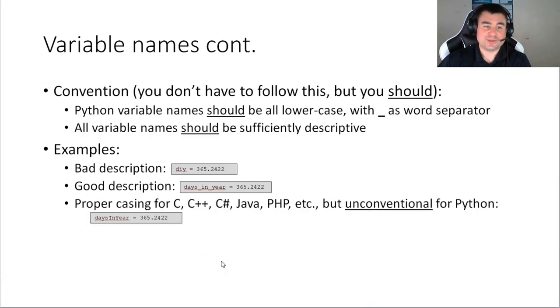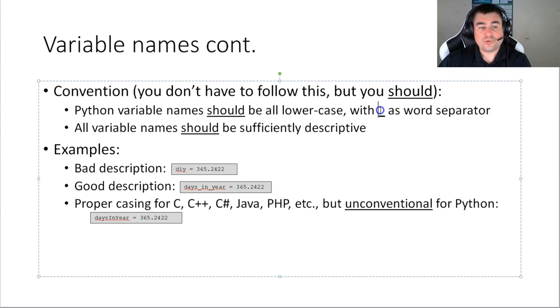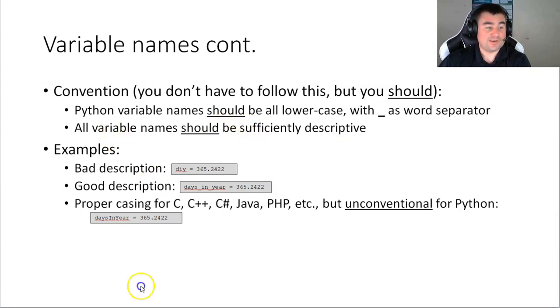Now, here are some conventions. Conventions, it's something you do not have to follow, but you really, really should. So it's a convention. I will not downgrade you if you do not follow it, but you really should, for both your benefit and everybody else's, because you will confuse yourself if you do not follow this convention. It is convention for a reason. So I said you don't have to follow this, but you really should. Okay, so all of the variable names should be all lowercase with the underscore character as word separator. Also, by convention, variables should be descriptive, and they should be sufficiently descriptive, here I say.